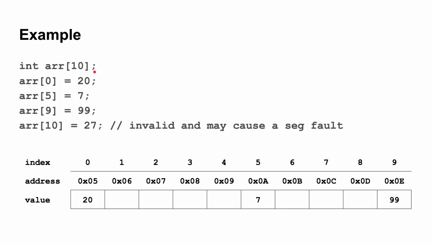So here's an example of declaring an array and accessing the elements of an array. Here we declare an array that holds integers, call it ARR, and we give it a size of 10, which you can see down here. We get an array with 10 elements in it. Each of those elements has an index starting at 0 and going to the size minus 1. In this case, that is 9.